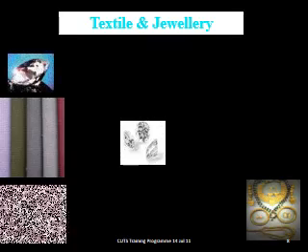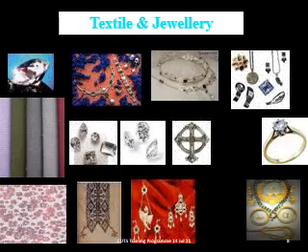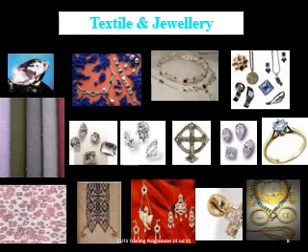So our next one is textile and jewelry. This slide shows so many things like cloth, rings and watches. So many textile and jewelry items are shown here. Each one is differentiated from the others, so the design is changed from one to the other.